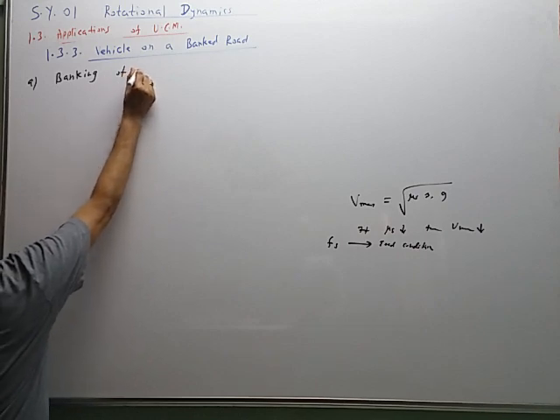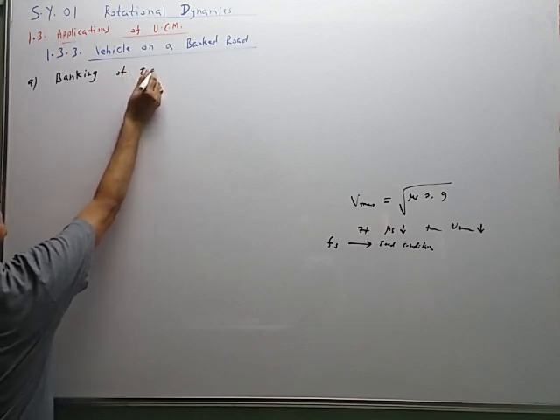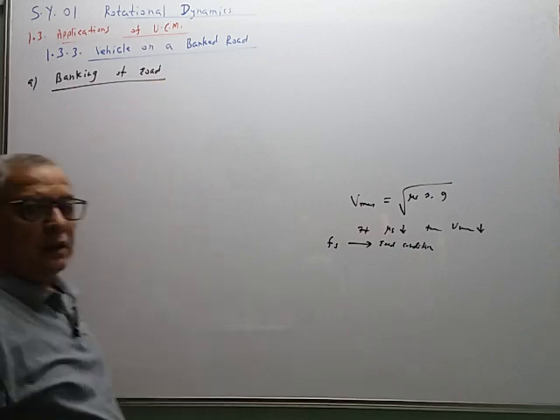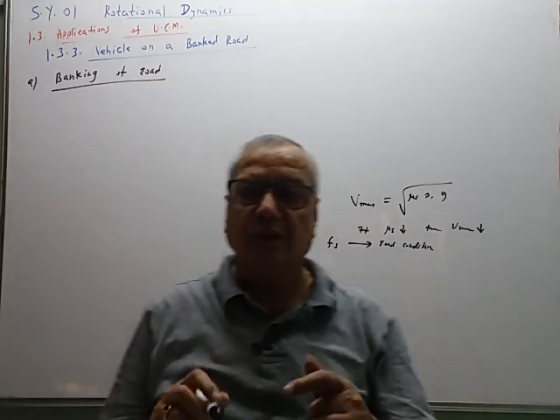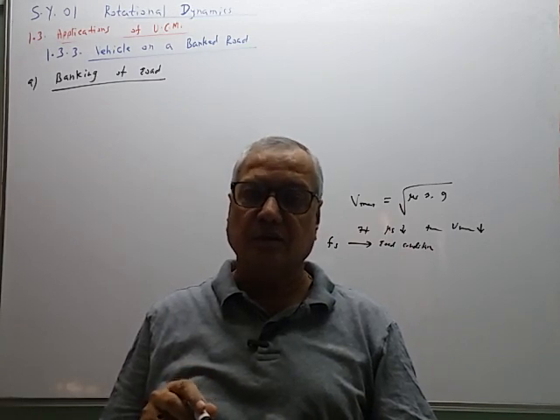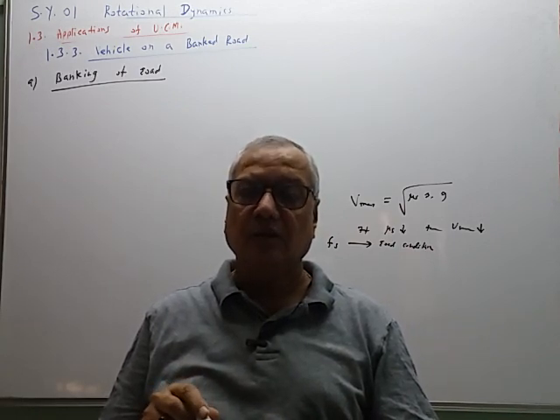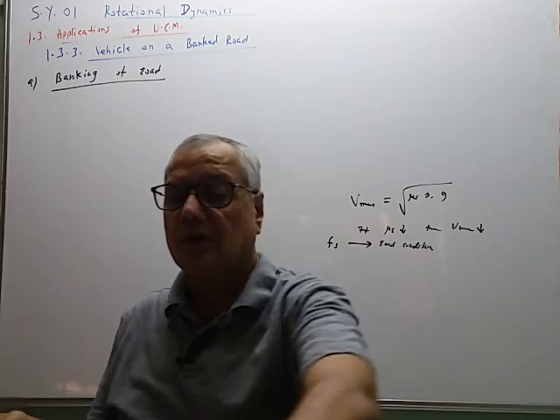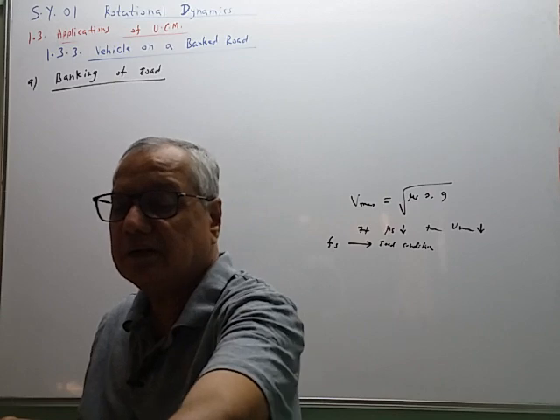Banking of road. It is a process, a technology of road construction, used at the curve, so that the outer surface of the road is raised above the inner surface.